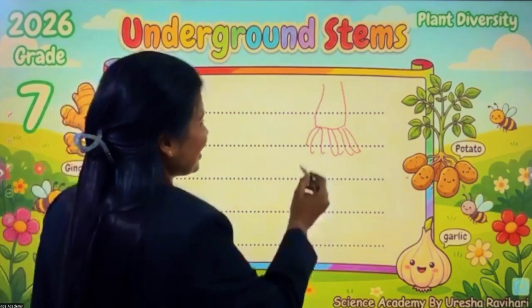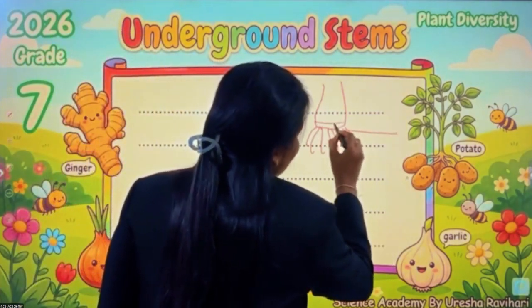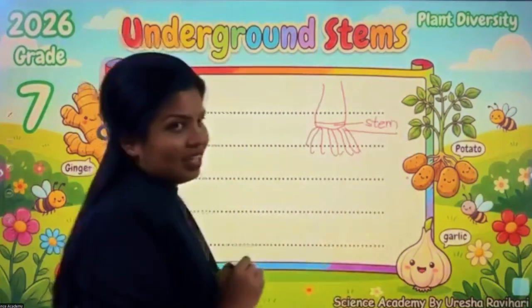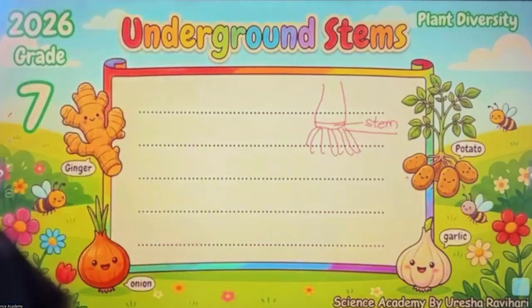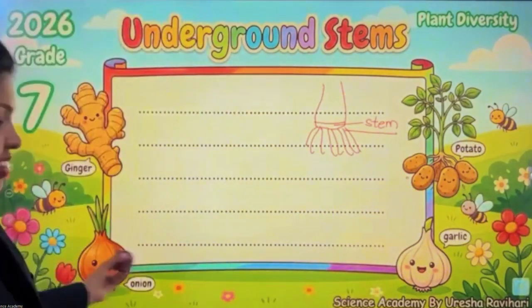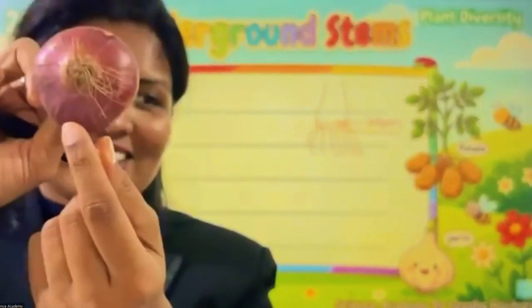So here, children, in leeks, these are the roots and above that there's a stem, the white colored area. Likewise, children, what is this? Onion. Yes, here also onion.